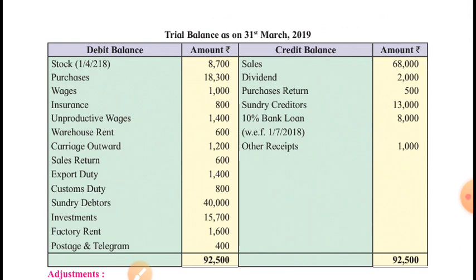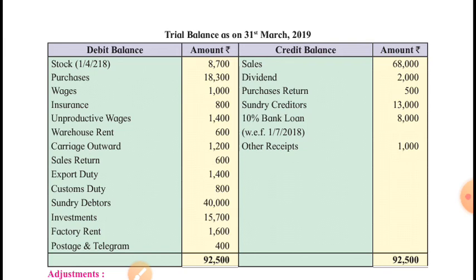Sales return will be deducted from sales. Export duty. Export means selling the goods. So it's a selling expenditure, and therefore this will be debited to profit and loss account being the indirect expenditure, isn't it? We are selling the goods to foreign countries. So it's not the expenditure on purchase of goods but the sale of goods. Custom duty is a direct expense. In the previous problem we have studied.